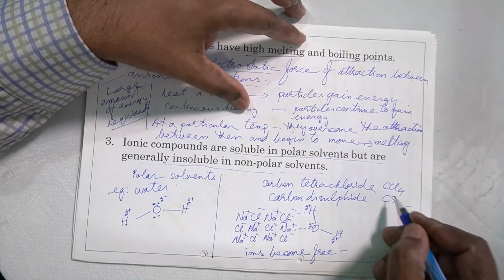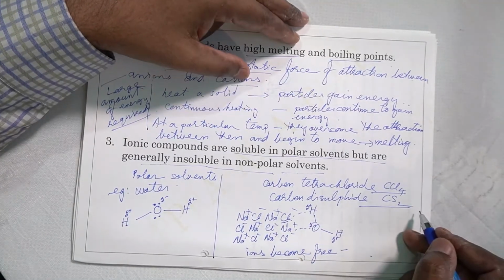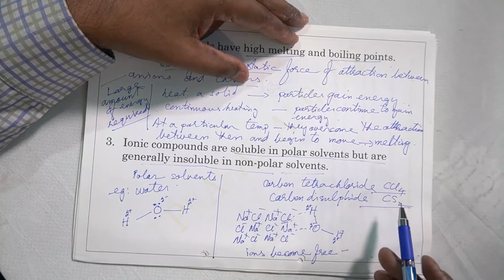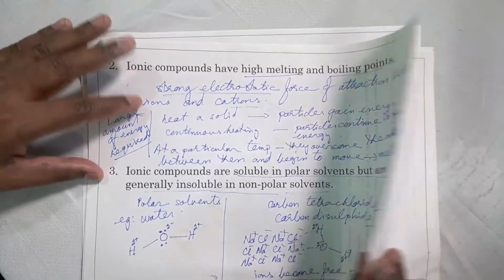No such interaction is possible when you put in a non-polar solvent such as carbon tetrachloride and carbon disulfide. So this is why ionic compounds are soluble in polar solvents and they are usually insoluble in non-polar solvents. I think you understood. We go into the next point.